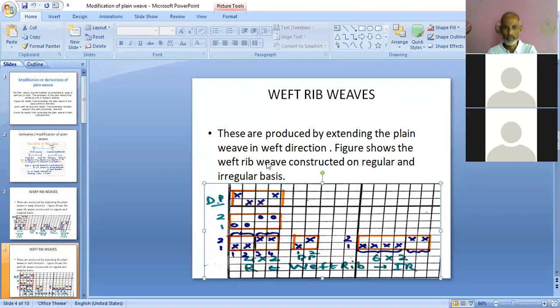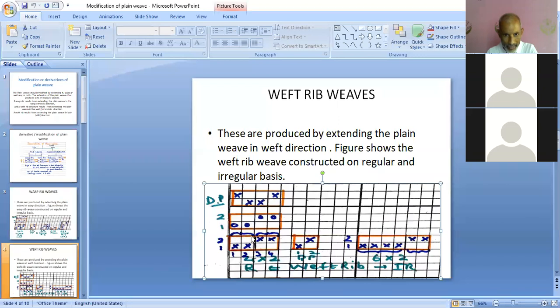And the figure shows the weft rib weave constructed on a regular and irregular basis. Here we have taken the same example, so you can compare. This is 2-2 weft rib shown here. So 2-2 weft rib will be indicated in 4x2 because we are extending horizontally here. So the first end is extended by 2, which is shown here by this bracket.